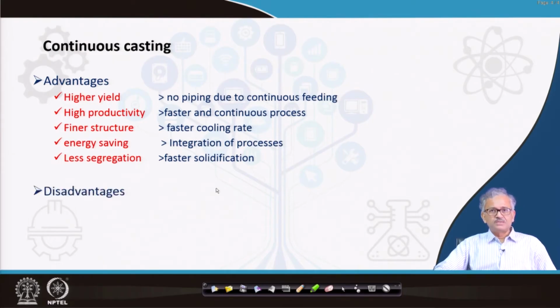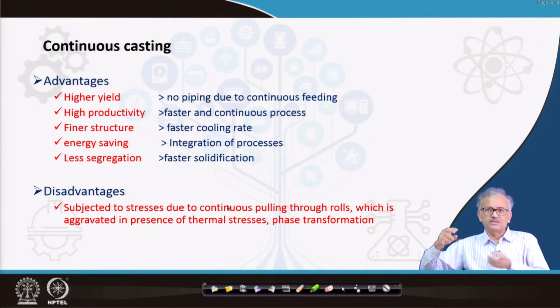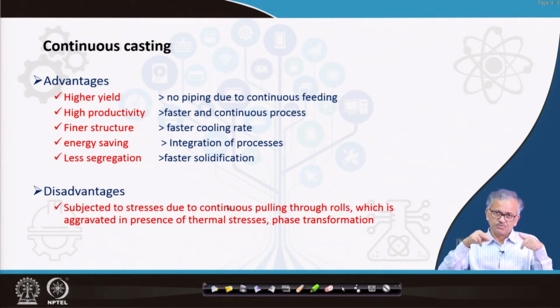What is the disadvantage? The casting is subjected to stresses in continuous casting, as we guide it along a particular path. Continuously it is under stress, with roll pressure on the surface and pulling through the rolls, which is aggravated by the thermal strain generated. Since it is a fast casting process, the thermal strain generated is much higher.